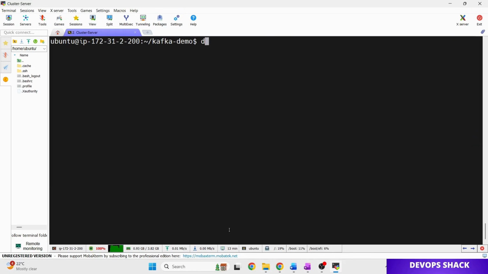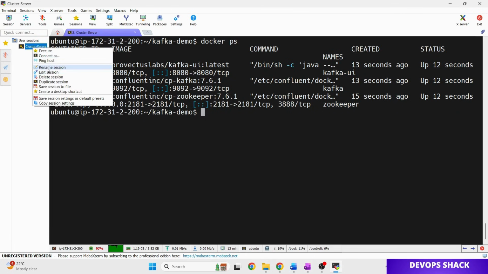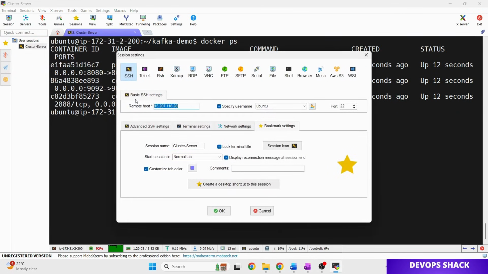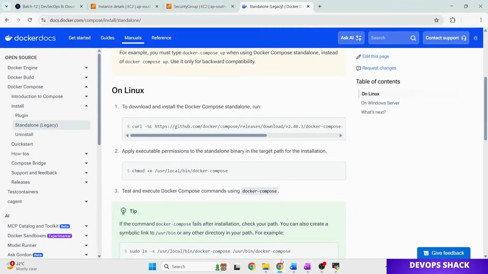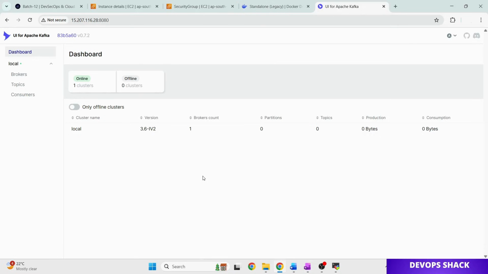We can verify by running the command docker ps, and all 3 containers are running. Now we can access Kafka UI in the browser. As you remember, the UI was running on port 8080. This is the first thing you will see when you set up your local Kafka server.